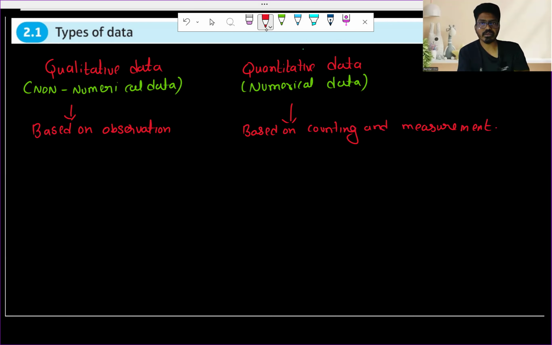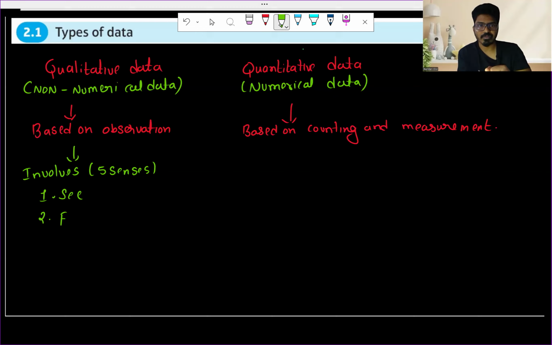Now, coming to qualitative data. Under qualitative data, based on observations, it involves 5 senses. Number one is what we see. After seeing, what do you feel, whether you feel cold, hot, it can be anything.